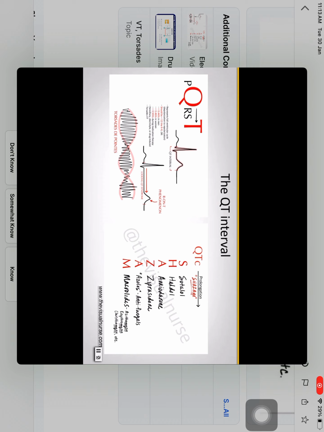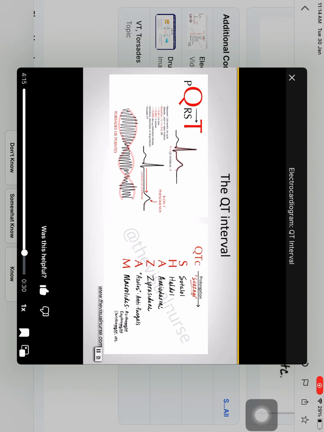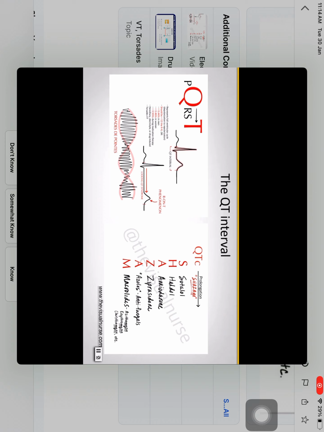Or, number two, it should be less than 0.44 seconds in men or less than 0.46 seconds in women. But typically, if we just remember 0.44, then we should be safe there. And the reason why is I'm going to show you an easy way to remember all of the measurements of this cardiac cycle in a few slides here.